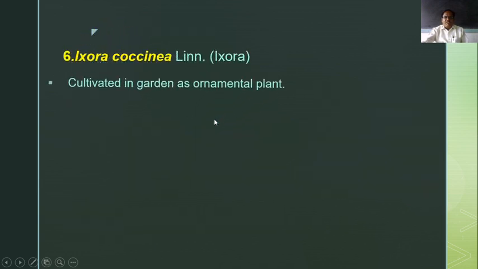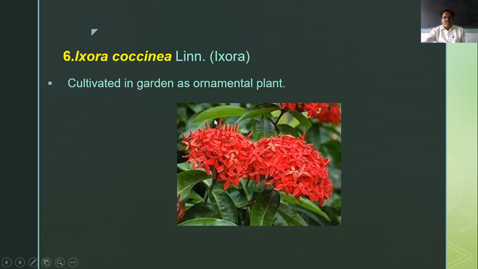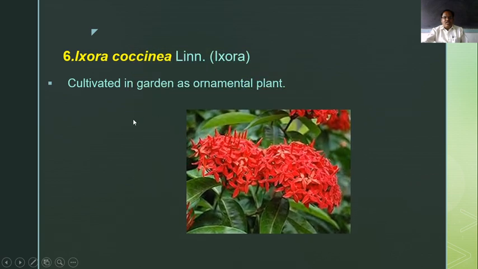Then another ornamental plant, Ixora coccinea. It is known as Ixora, cultivated in gardens as an ornamental plant for its beautiful flowers.